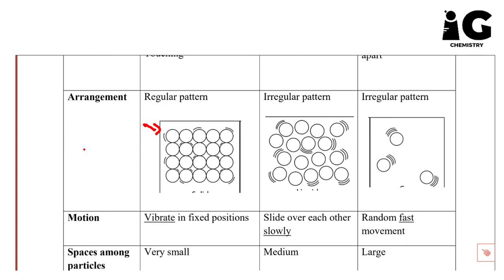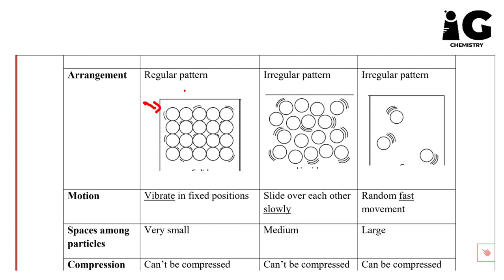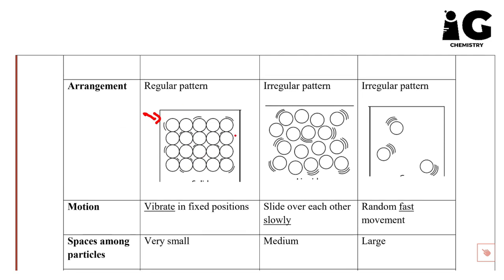For the point of the arrangement, for solid, they have a regular pattern, and you could say we have a lattice. Here in case of the liquid, an irregular pattern. And in case of gases, also an irregular pattern. So we only have a regular pattern in case of solids.